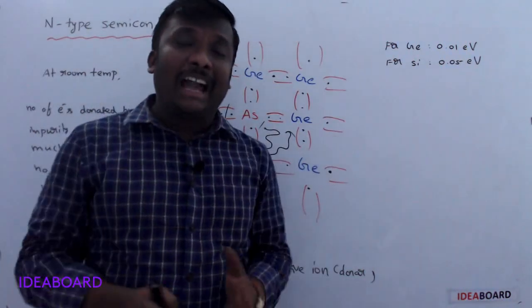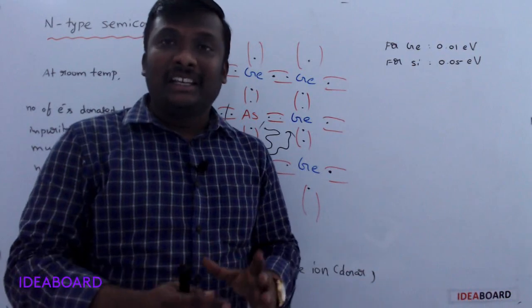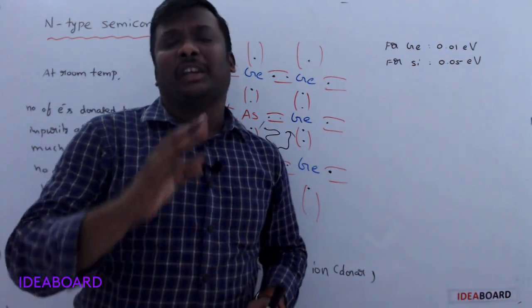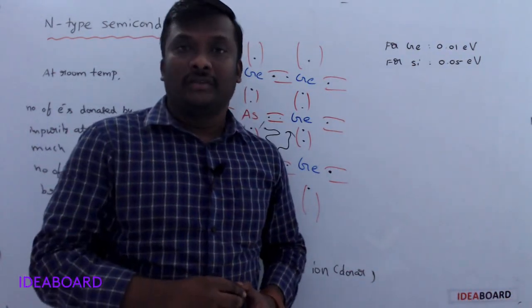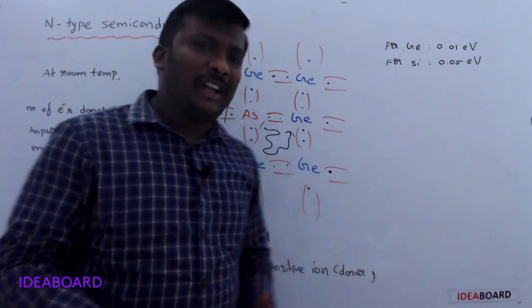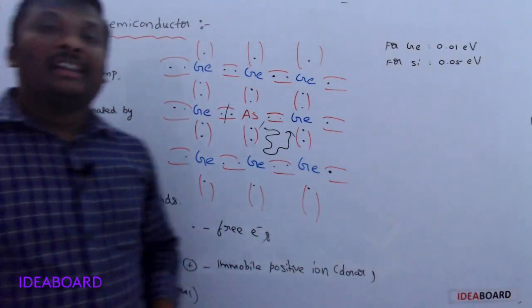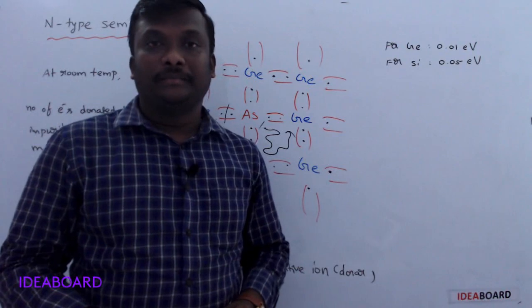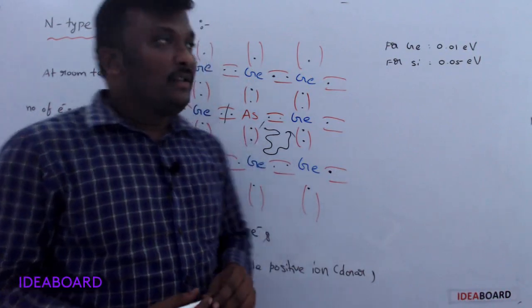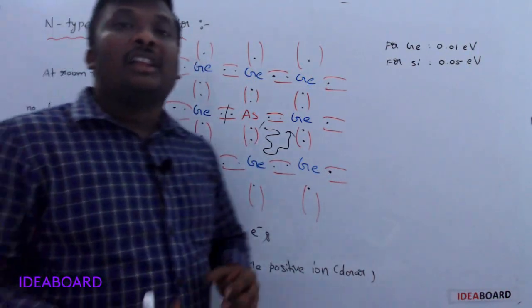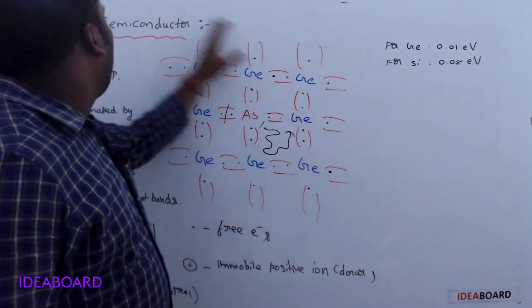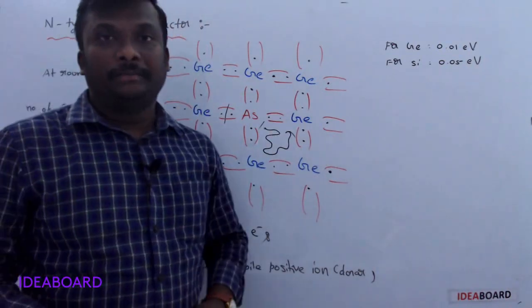In the overall atom, there is no significant increase in charge; it is negligible. That's why it is always called electrically neutral. Is it clear? So this is about the free electron theory related to the n-type semiconductor.